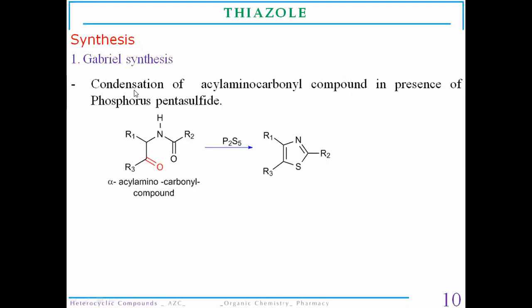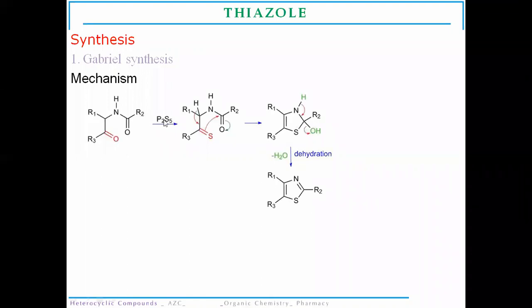Now, the synthesis of thiazole by Gabriel synthesis method. As with oxazole, it is the formation of a thiazole molecule from alpha acylamino carbonyl compounds. The mechanism is the same as for the oxazole molecule.